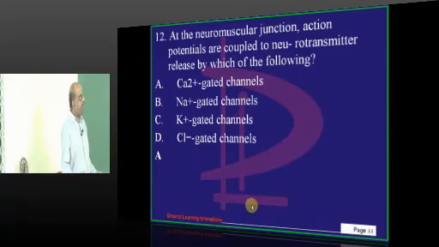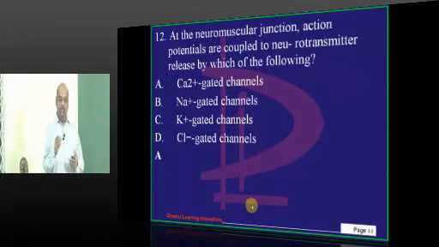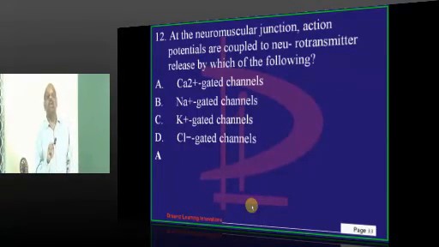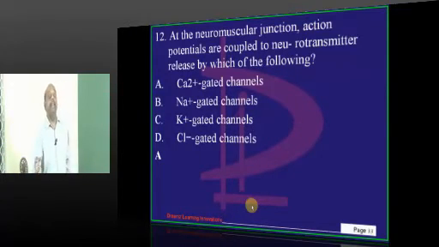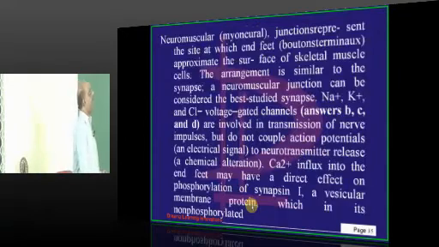It is the calcium gated channels which will be opening and cause the release of the neurotransmitter at the presynaptic vesicles. What is Eaton-Lambert syndrome after all? It is the antibodies against these voltage gated calcium channels in the presynaptic area that are responsible for Eaton-Lambert syndrome, which is a paraneoplastic syndrome which you see in the case of bronchogenic carcinoma, is what needs to be remembered.